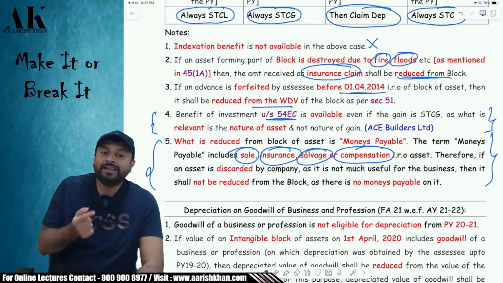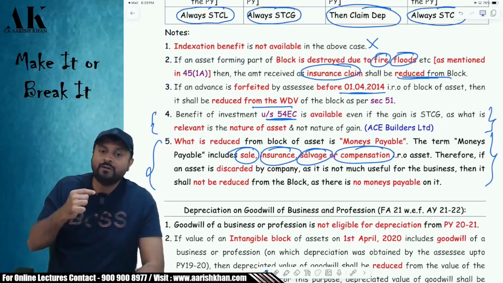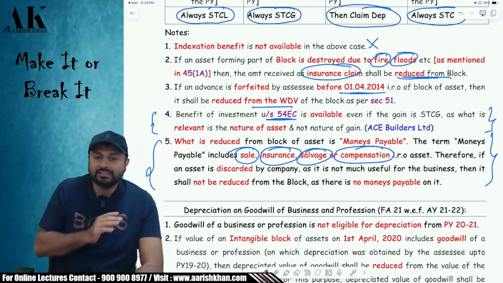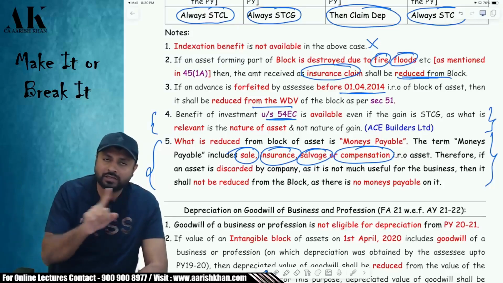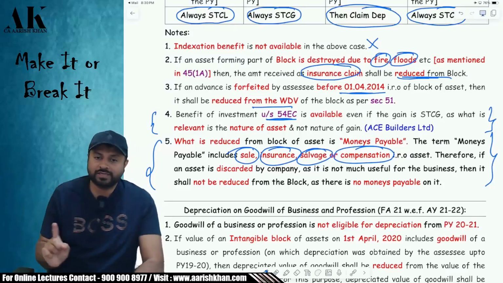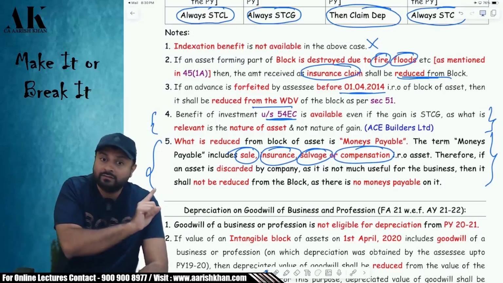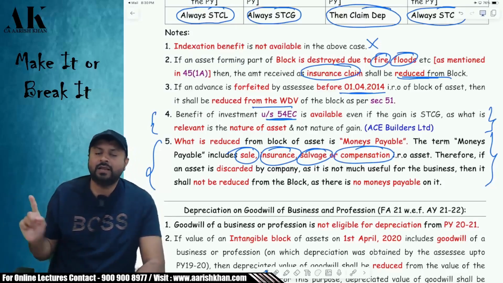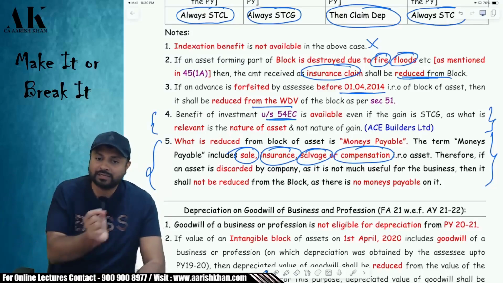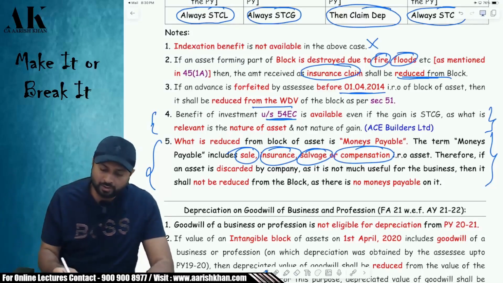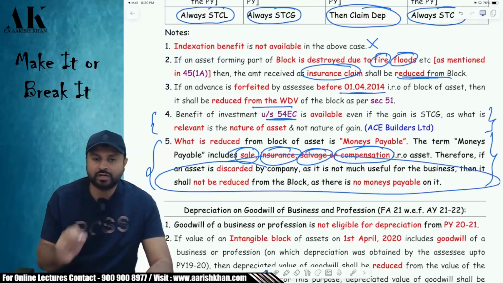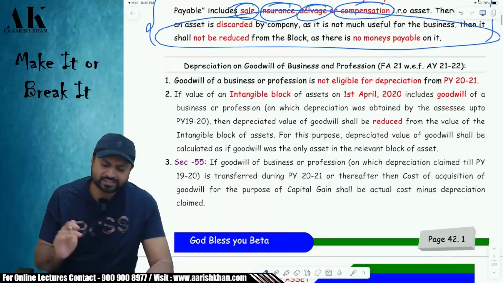Because on that building, there is no money payable as of now. Just discarding a building does not give you a right to reduce from the block of asset. So only discarding an asset will not be called as money payable. Only if money is payable on that asset, you can reduce it from that particular block. This is a very important issue which has already come in exam a lot of times.